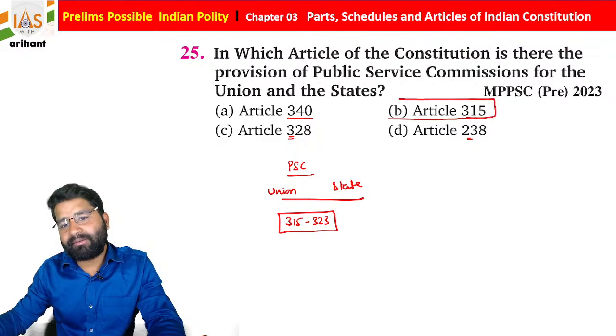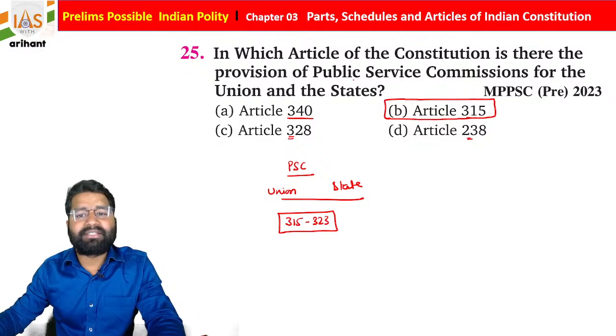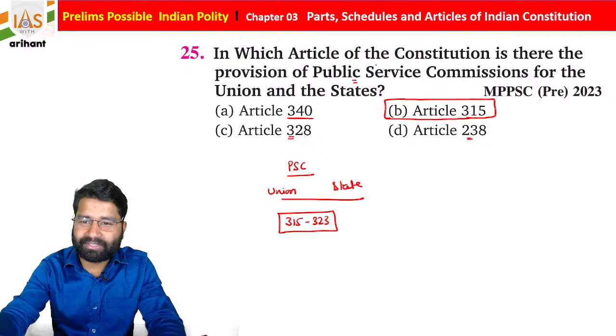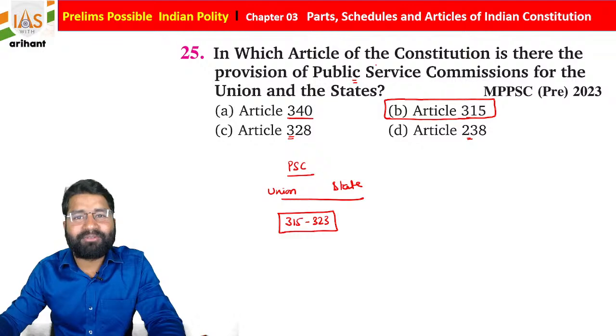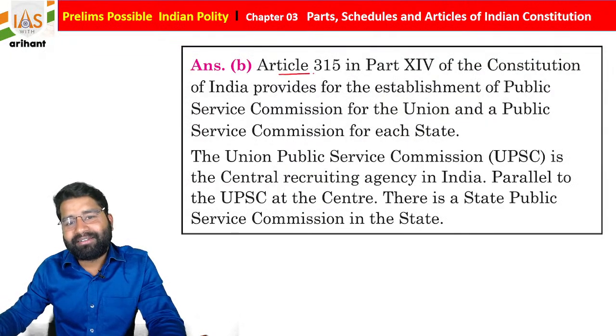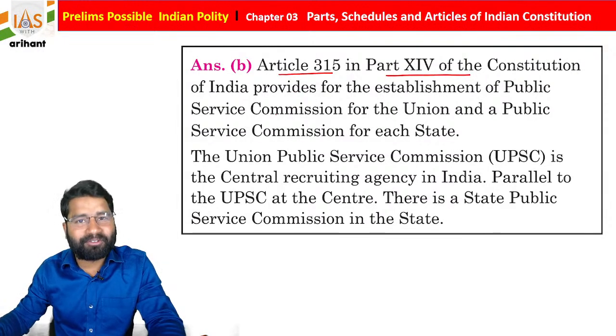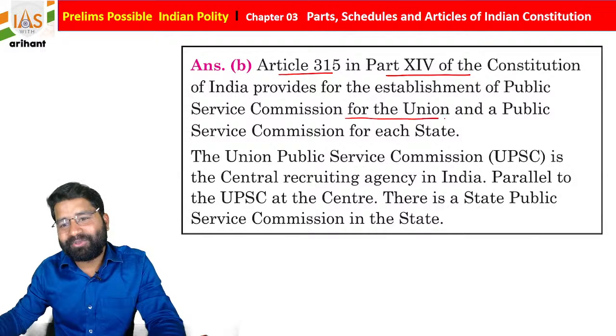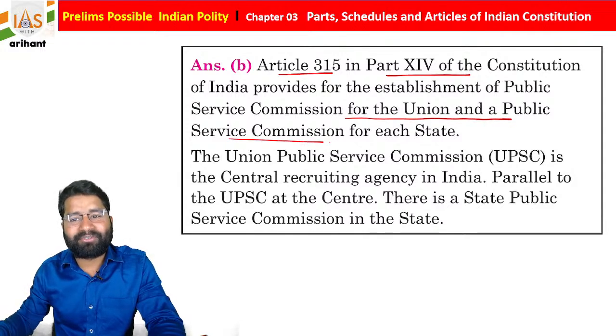So Article 315 is the article about the Public Service Commission. We already discussed the same. It is mentioned under Part 14 of the Indian Constitution. Article 315 in Part 14 of the Indian Constitution provides for the establishment of a public service commission for the union and a Public Service Commission for each state.